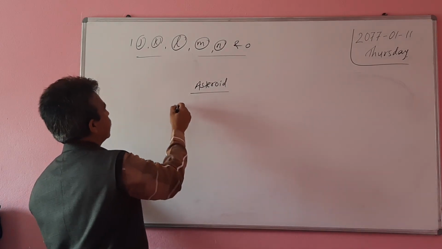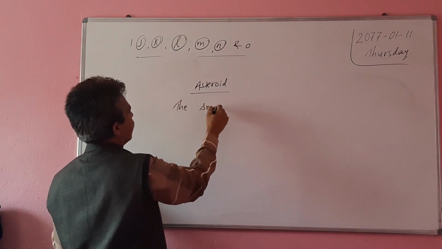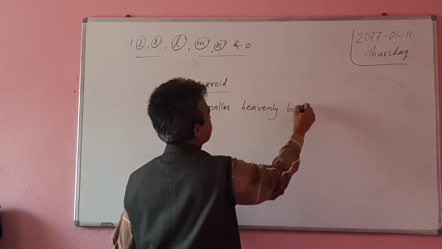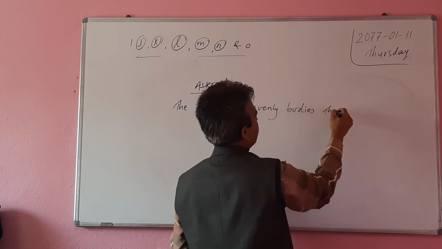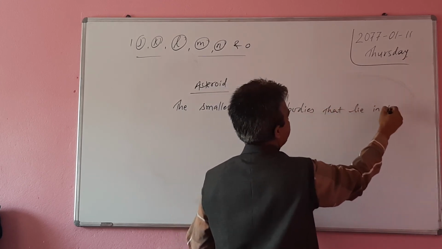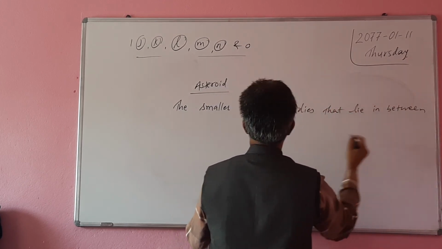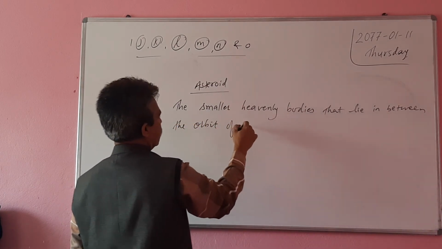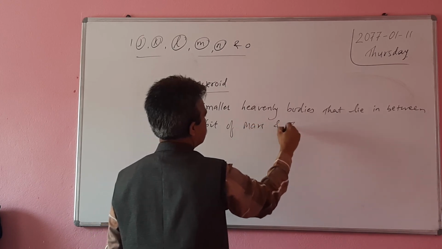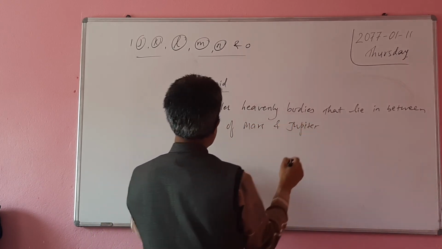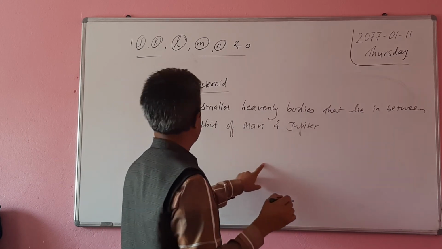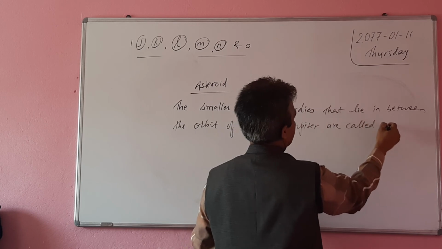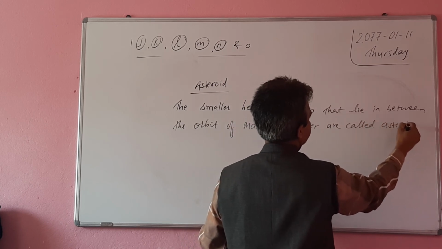The smaller heavenly bodies that lie in between the orbit of Mars and Jupiter are called asteroids.